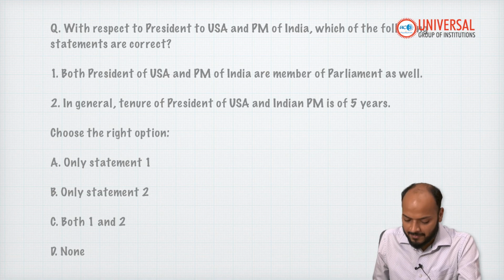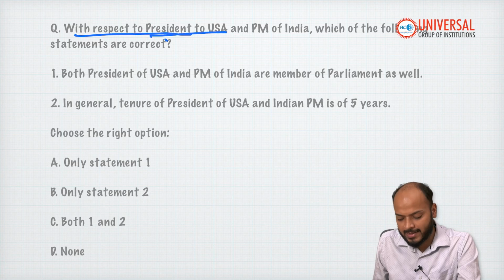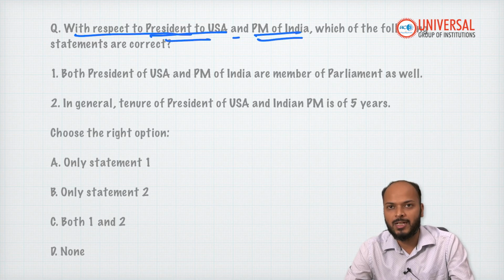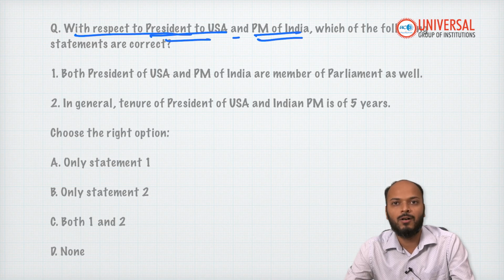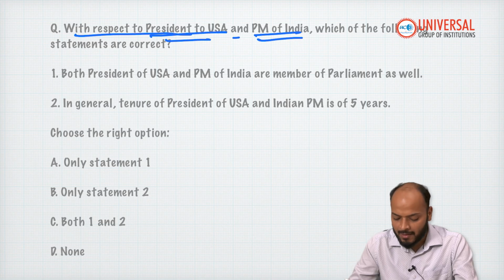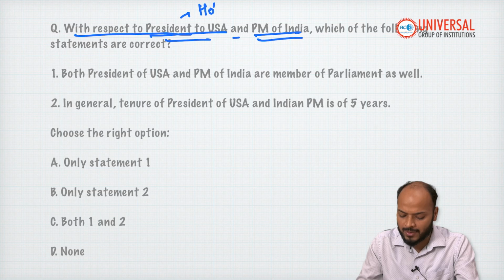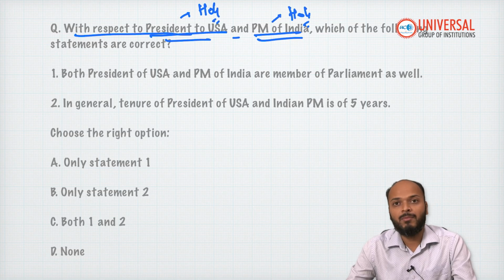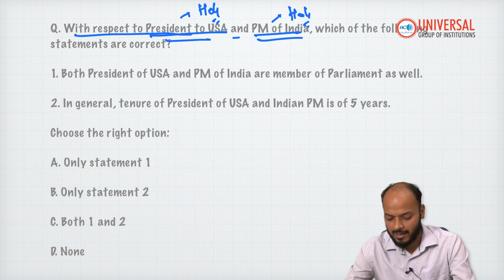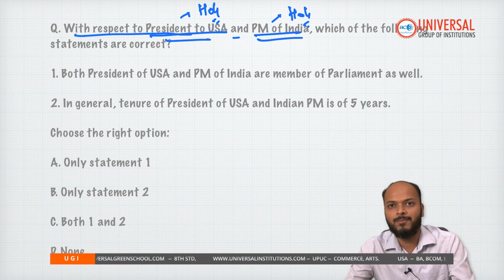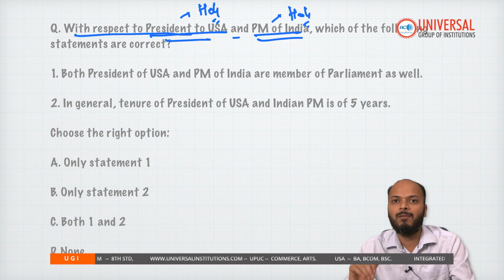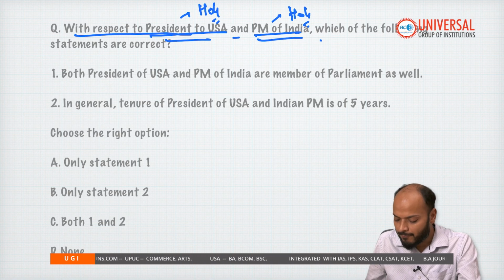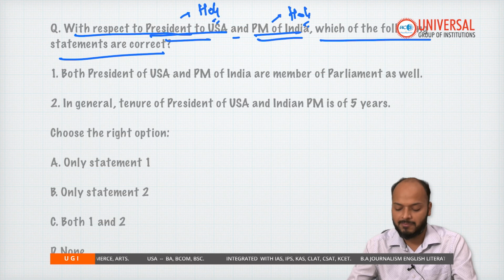The question is with respect to the President of USA and the Prime Minister of India. I have compared these two offices, President of USA with Prime Minister of India, not with President of India. The reason being, the President of USA is head of the government, and in India, the head of the government is the Prime Minister, not the President. Hence, if you have to equate the post of US President in India, it will be the Prime Minister of India. So with respect to these two offices, which of the following statements are correct?